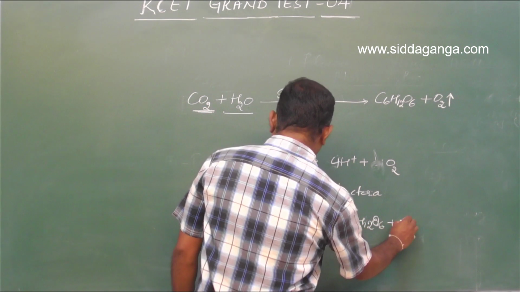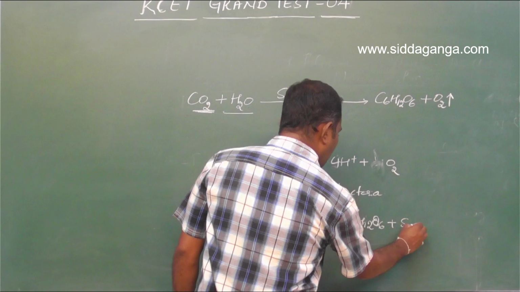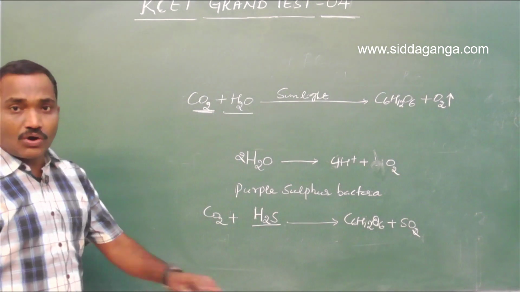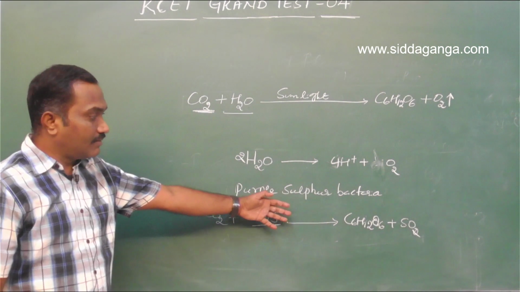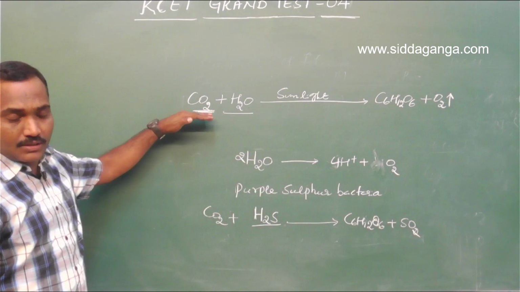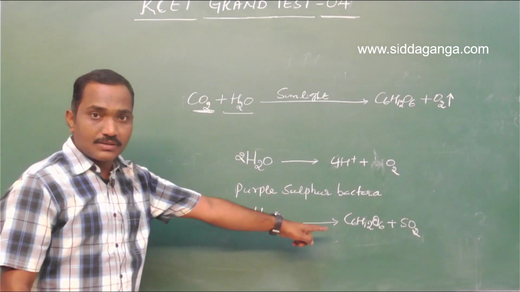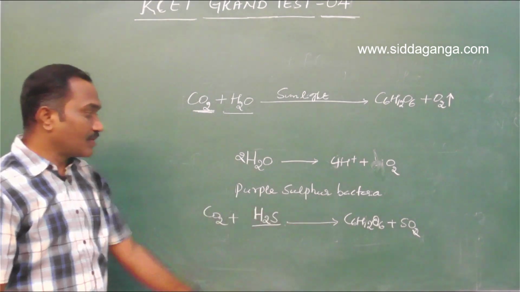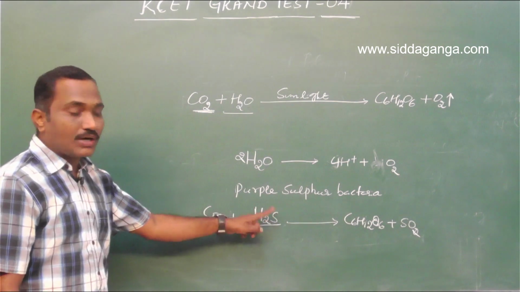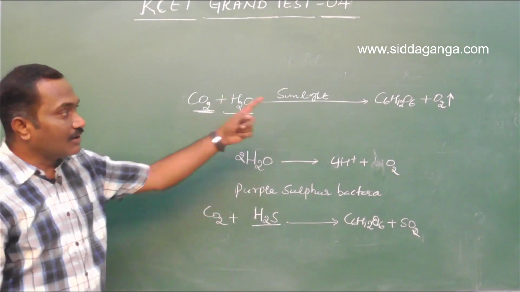but oxygen is not evolved. There was a release of sulfur. So that means if actually CO2 is the donor, the molecule responsible for generation of oxygen, here also oxygen would have been released, but it did not happen. There was no release of oxygen in this case, as H2O, water, was not used. Hence, it was proved that water is the molecule which is actually involved in releasing of oxygen.